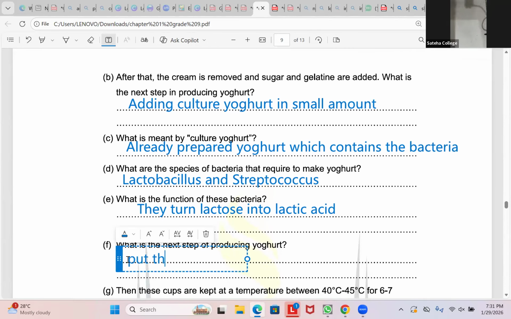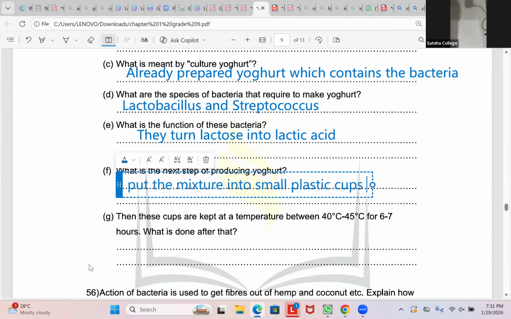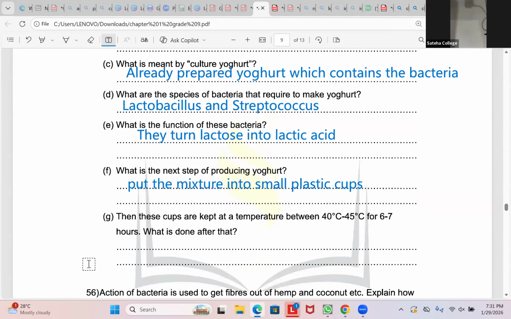So you have to put the mixture into small plastic cups. That's the next step. Then once we put the mixture into small plastic cups, these cups are kept at a temperature between 40 to 45 degrees Celsius for 6 to 7 hours.